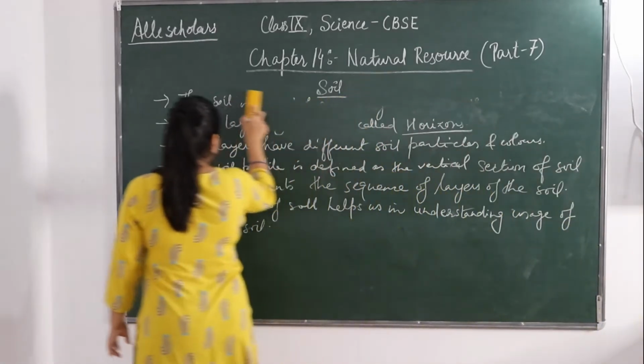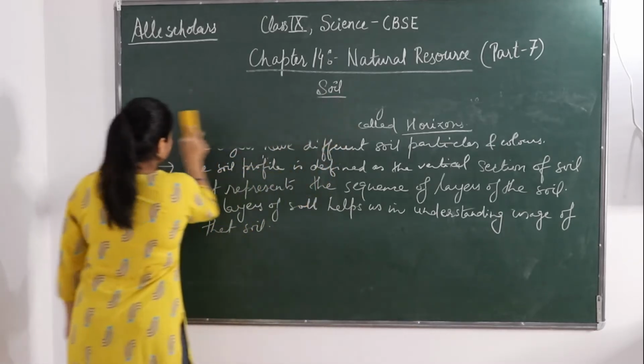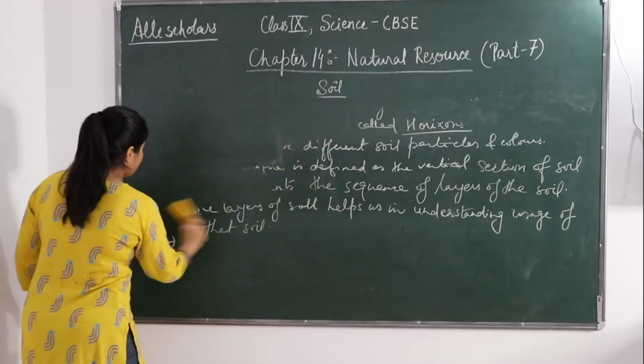Now soil can be divided into 2 types on the basis of the layers of the soil.